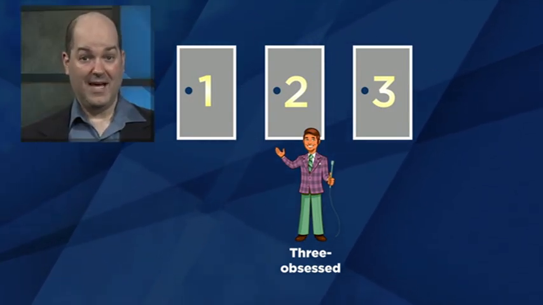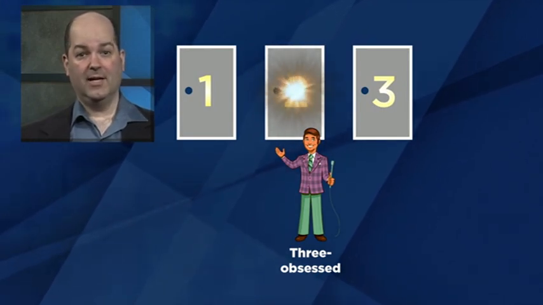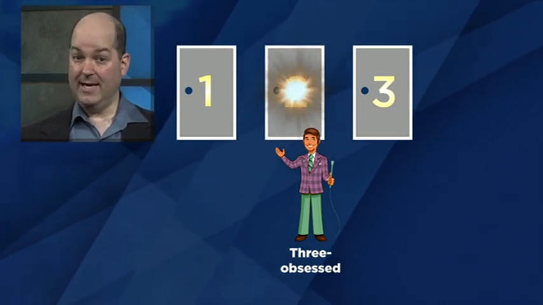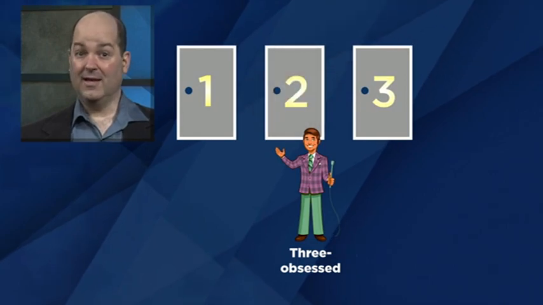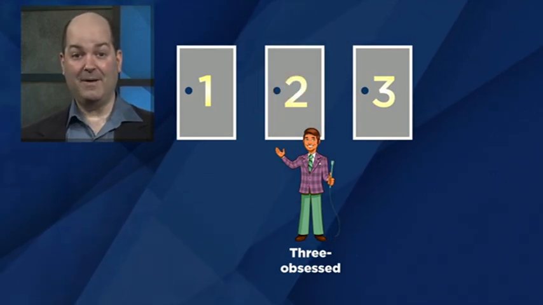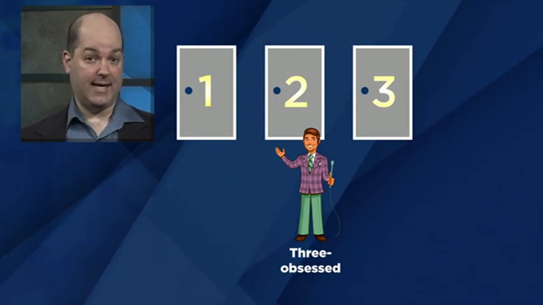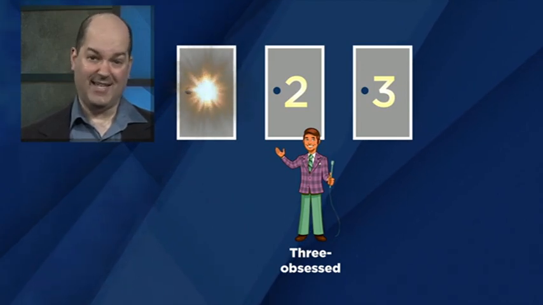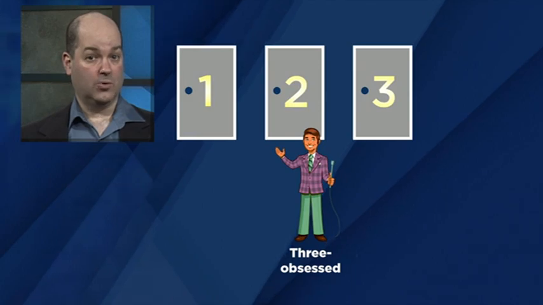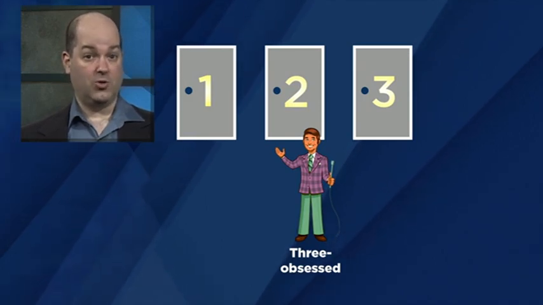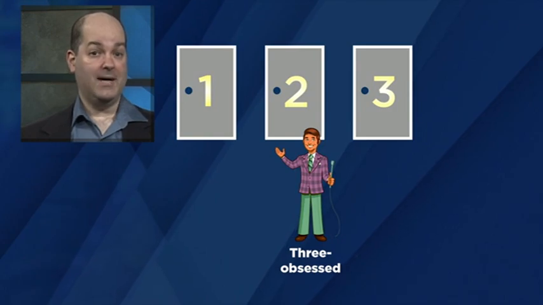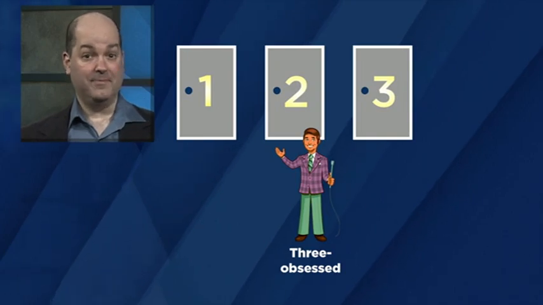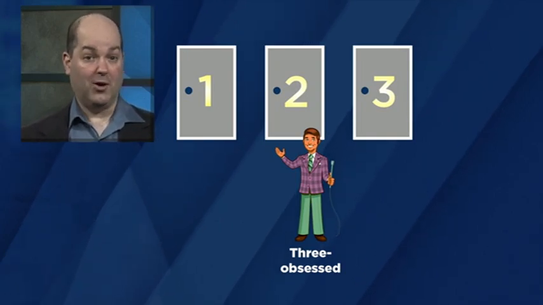Did you get it? Let's suppose Monty opens door 2. You should now think, wait a second. Why didn't Monty open door 3? He's 3-obsessed, after all. He would have opened door 3 had he been able to do so without violating his other rules. He can't open my door, but since I chose door 1, that's not an issue. The only other rule is that he won't open the door with the car. So it must be that he didn't open door 3 because the car is behind it. That means I win for sure if I switch doors.